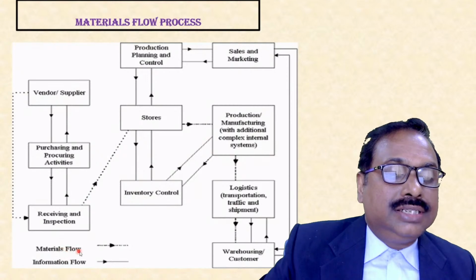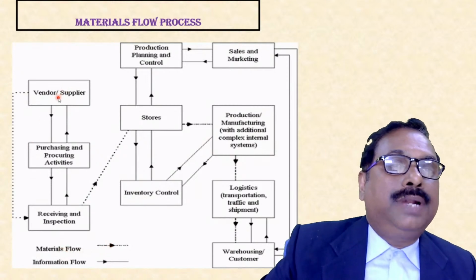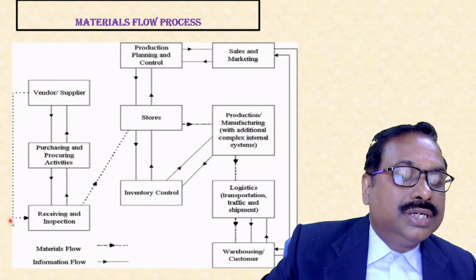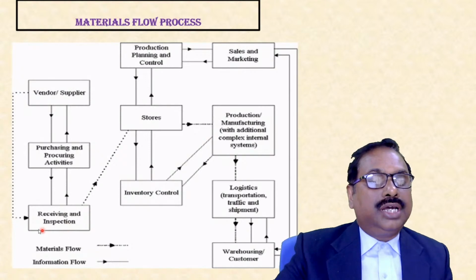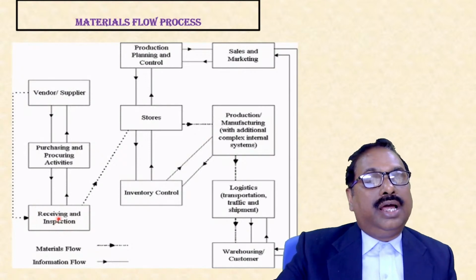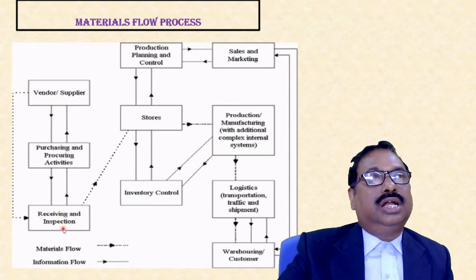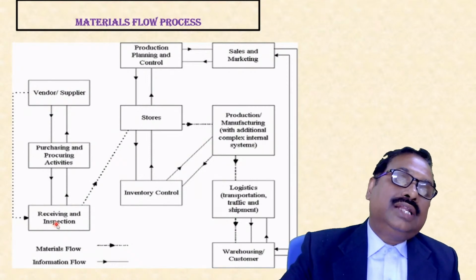Let us first see the material flow. From the vendor, supplier, the raw materials and others come to the receiving and inspection section. This section will receive the raw material and inspect it. They will check the quality and quantity. Then if it is okay, it goes to the store.